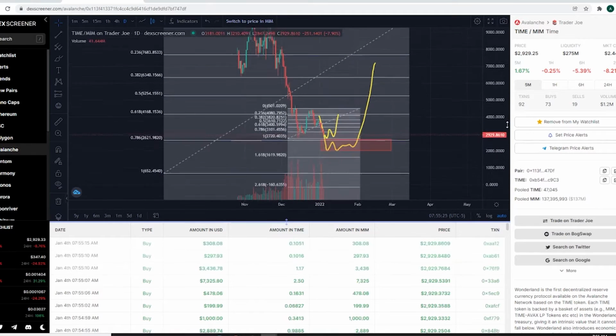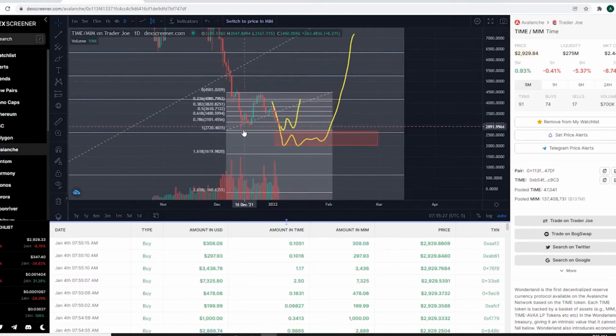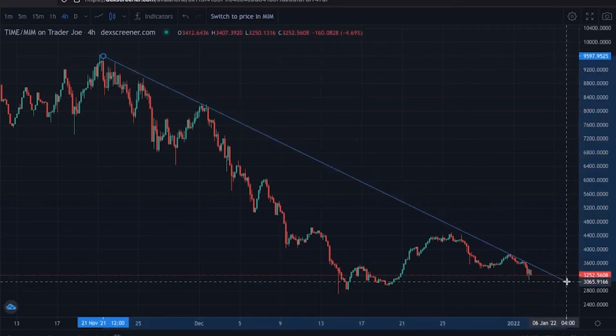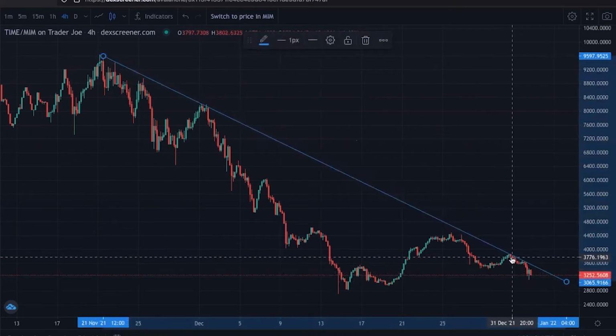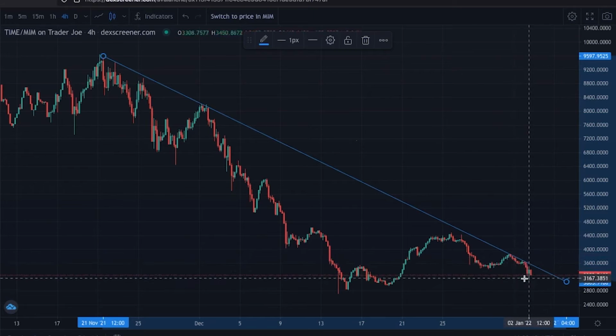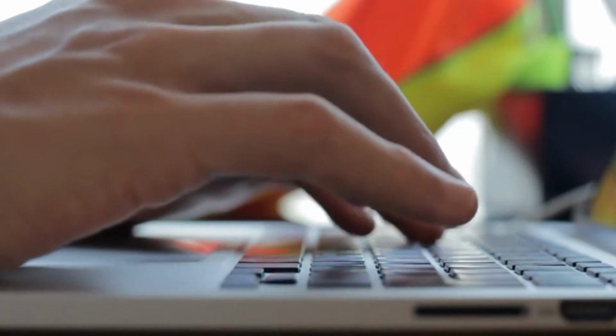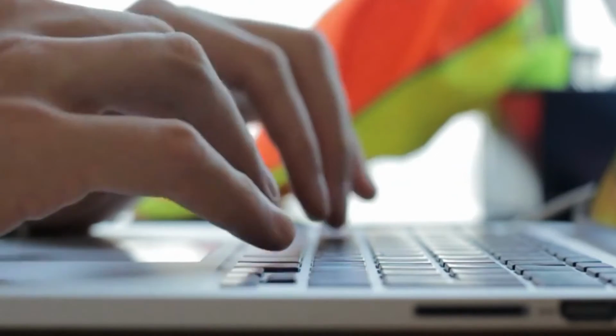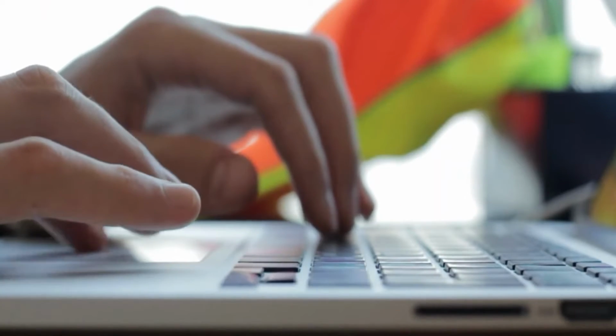Now, to stake TIME, you'd need to go to the Stake page of the Wonderland website and select the Stake tab. Enter the amount of TIME that you would like to stake in the input field. If you would like to stake all of your TIME, press the Max button and the input field will be populated with all of your available TIME balance. Then just approve and sign the transaction to stake your TIME token.